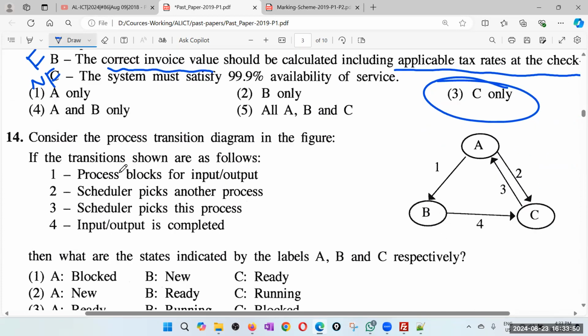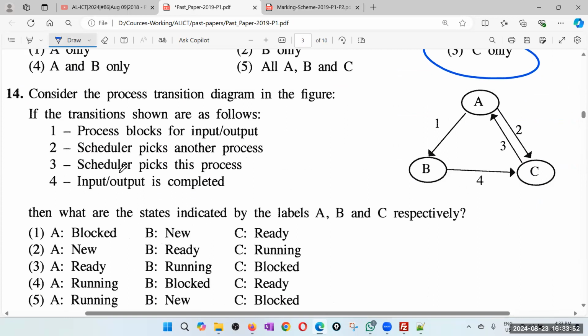Right, 14th question. Consider the process transition diagram in the figure. You can see it goes from A to C, C to A. That means probably ready and running, because that is where you can go here and there.